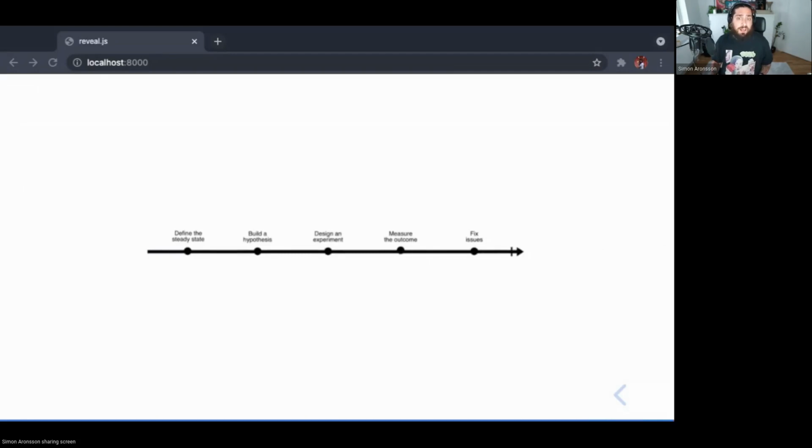So how do we go about actually performing chaos engineering? We can do it multiple ways, and we're going to do a little bit of a scaled down way in this demo that we're going to do right after this. But the process is about what we see on the screen, more or less.